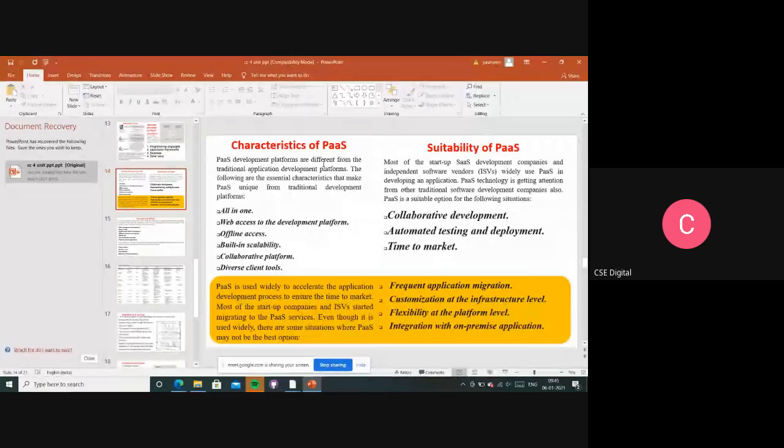Whatever new updates and software requirements there are, they only do the updates, they only manage, they only control. We are simply utilizing that application, right? Here PaaS providers provide the development platforms for all end users from the data centers, and developers can consume the services over the internet. Whatever services there are, we have to utilize with the help of the internet only, right? So that is platform as a service.